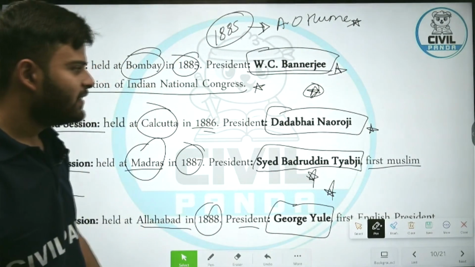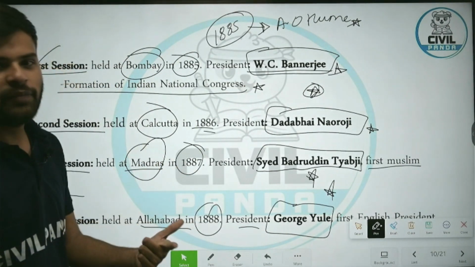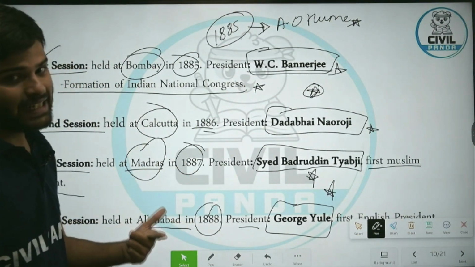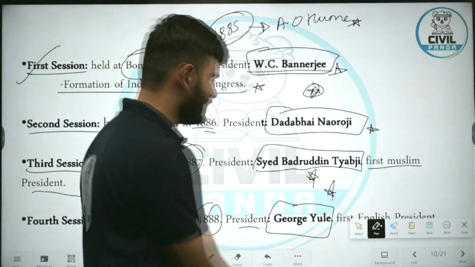Now, in this slide, 3 important things. W.C. Banerjee to remember, first president. Then next, Badruddin Tayyabji, first Muslim president, Madras, 1887. George Yule, 1888, Allahabad, first English president. Next.